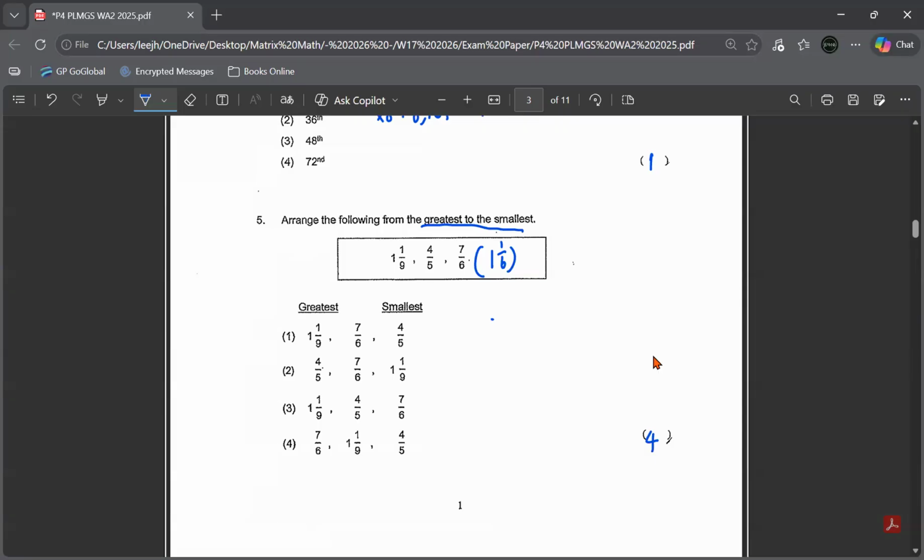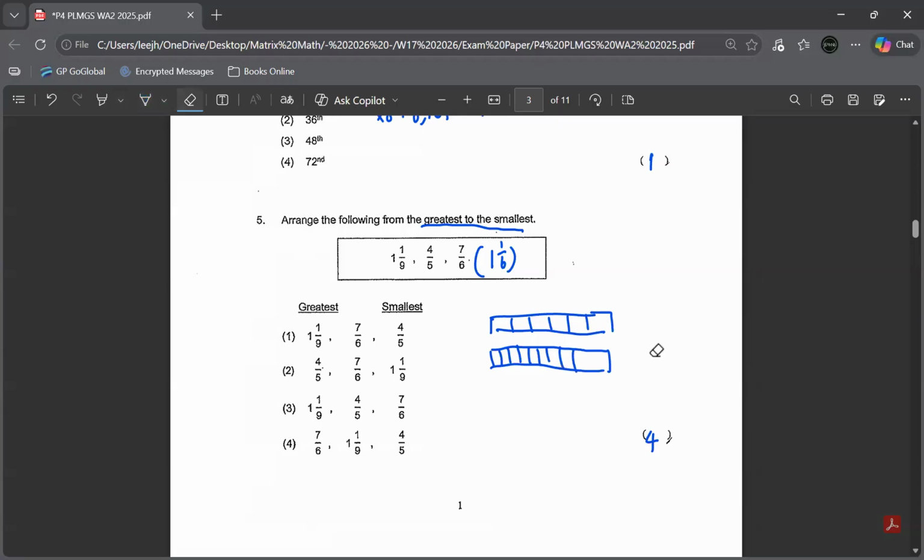Because 1 and 1/6 is greater than 1 and 1/9. 1/6, the portion, 1, 2, 3, 4, 5, 6. And this one, if I were to draw the same one, but I cut it into 9 parts, 1, 2, 3, 4, 5, 6, 7, 8. Sorry, I think this one not very good. So let me do again.